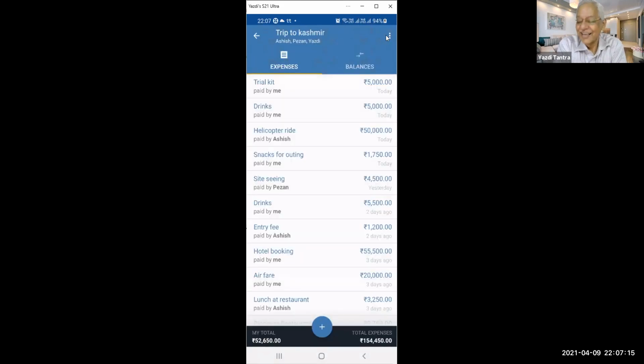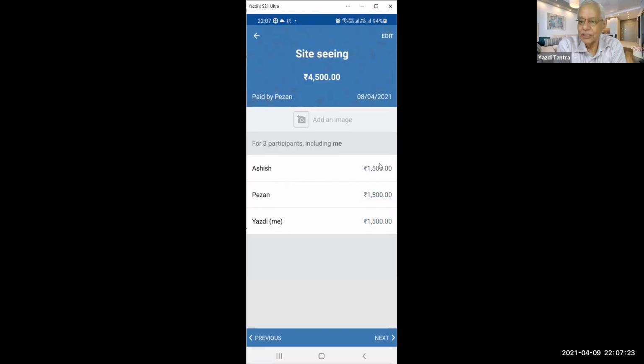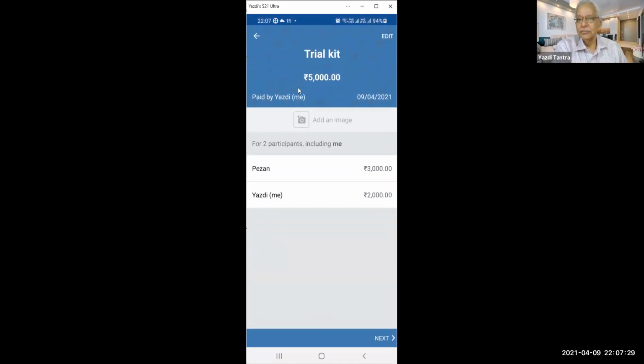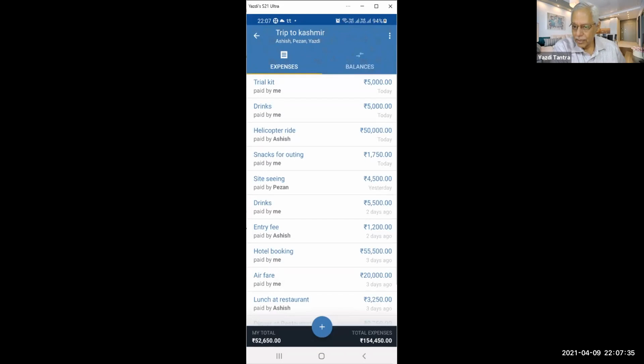I can't say 0 for me all the time, but everything is visible here. You can see each of these, like if I see Pezan, what he has entered, how it has been distributed, everything is transparent. So even if I have done something by mistake, automatically everybody can see it. Got it? Yes, sir.